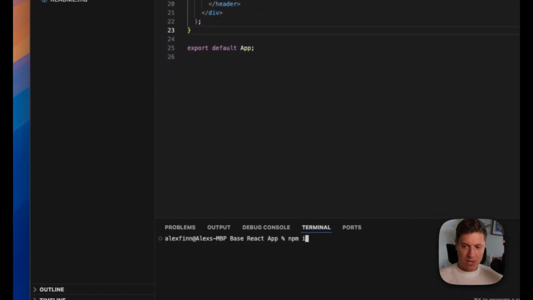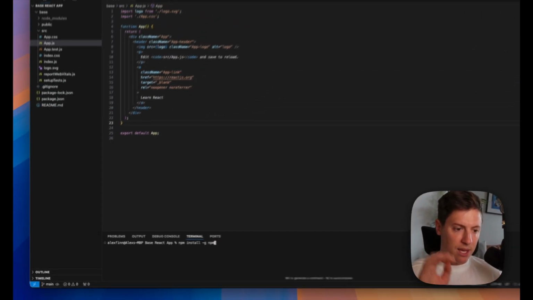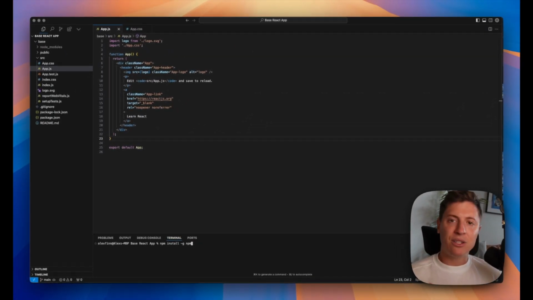Type in npm install -g npm. You hit enter on that. That installs Node. And now what we can do next is install React. So you hit enter on that, and then we'll come in after that installs. I already have it installed, so that's why I'm not hitting enter on it.